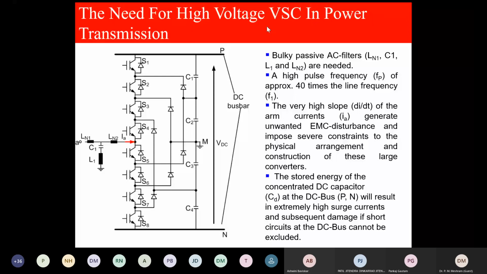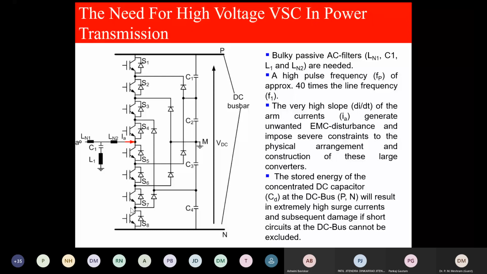This circuit is the five-level single-phase neutral point clamped converter. This is the DC link capacitor. These are the clamping diodes. And this is the AC bridge and AC filter. Now, please read carefully. Bulky passive AC filters are required on this side. A high pulse frequency, approximately 40 times the line frequency, is needed to switch the switches, and there is a very high slope of di/dt of the arm current.